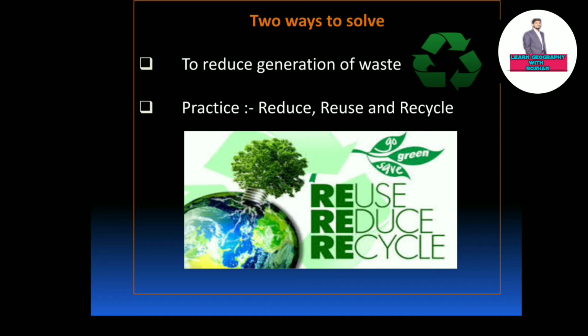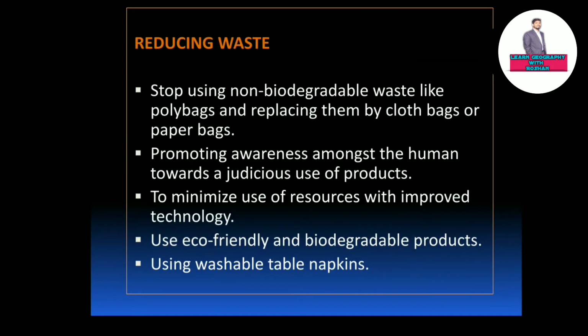The first is to reduce generation of waste, and the second is to practice reduce, reuse and recycle. These three R's aim to generate a minimum amount of waste and to extract maximum benefit from the waste produced. Now let us discuss the three R's separately.